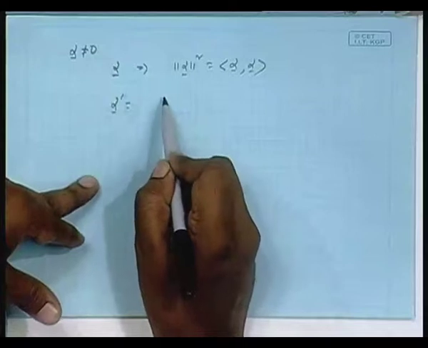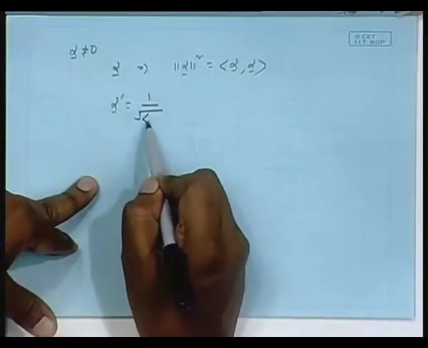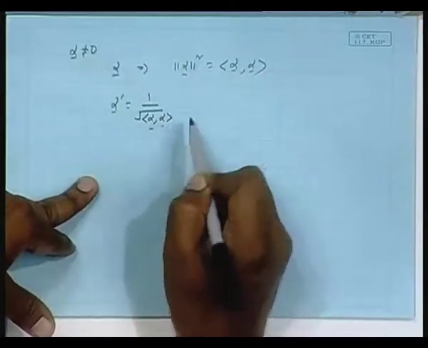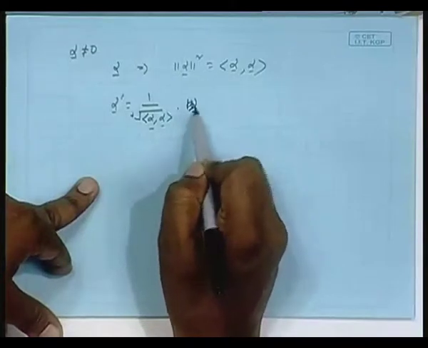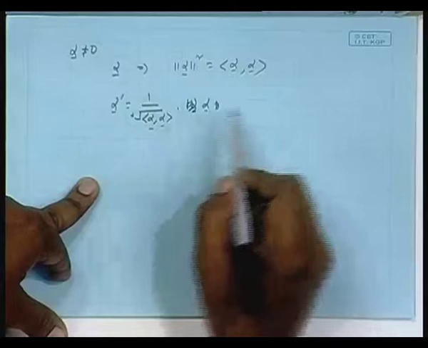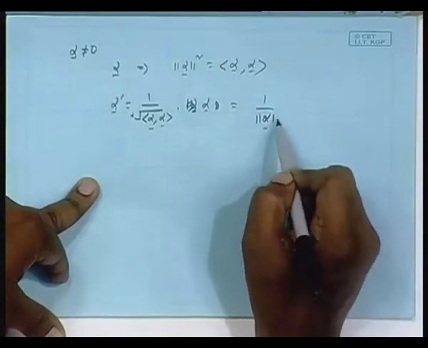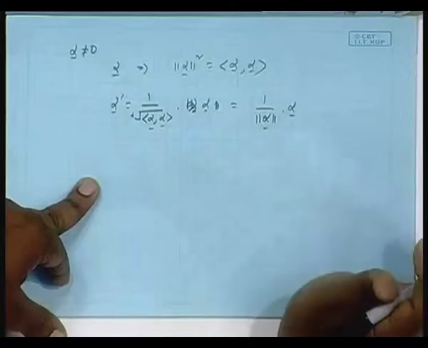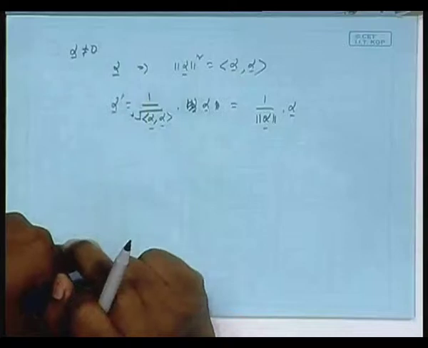I will take alpha and use the positive square root, or you can write just 1 by norm of alpha times alpha, that I call alpha prime. I am dividing by the norm of the original one.